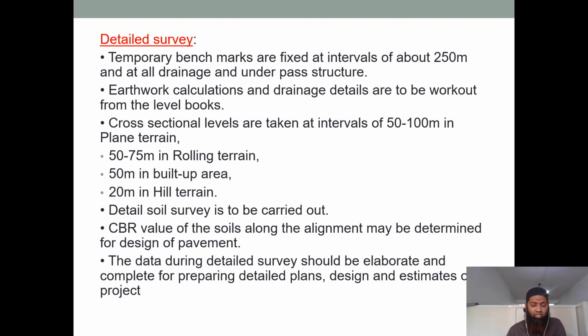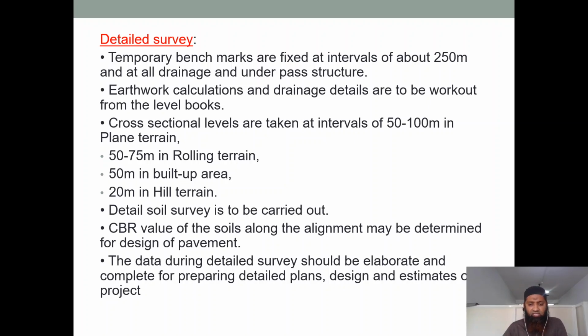Detailed soil survey is to be carried out. As I had told you, we need the California bearing ratio value of soils. CBR means California bearing ratio value of the soils. Along the alignment it may be determined for design of pavement. Yes, we need to see what the bearing ratio of the soil is. And after getting those reports and whatever tests are related to it, after coming up with these reports, we have to see what type of pavement or what size of the pavement should be laid.